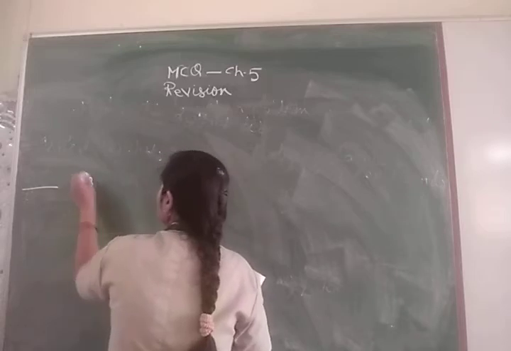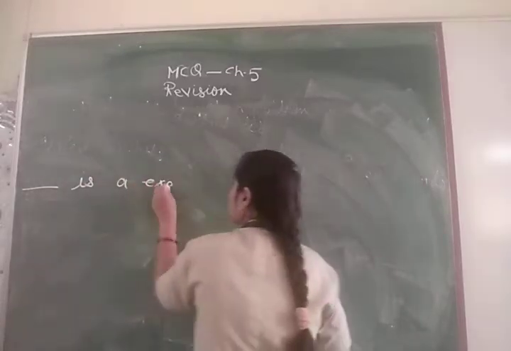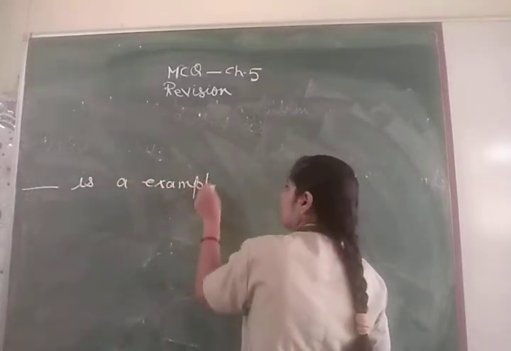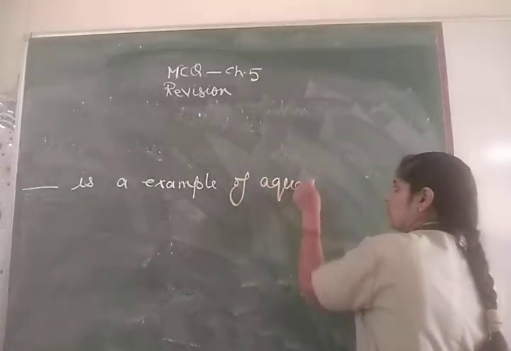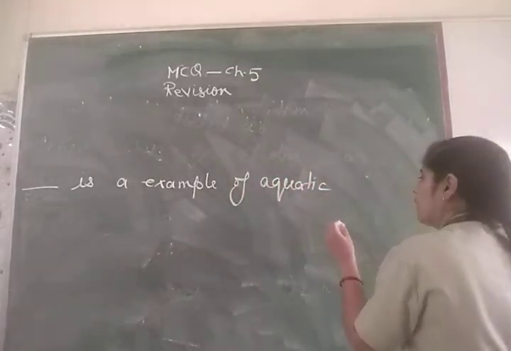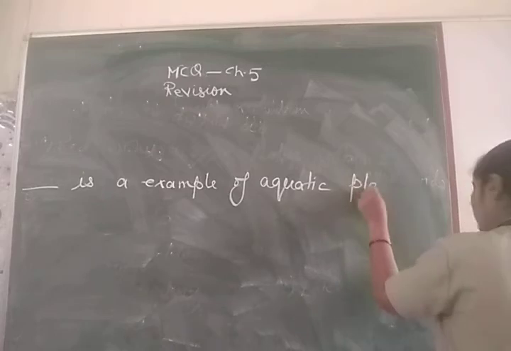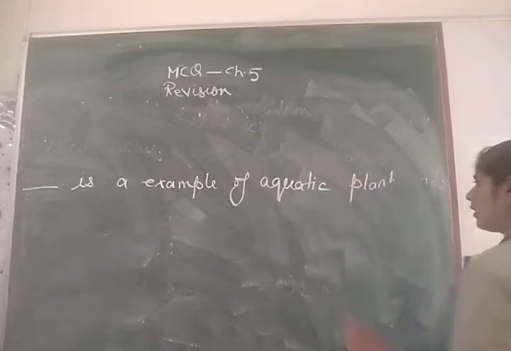Suppose I have taken a question here: dash is an example of an aquatic plant.